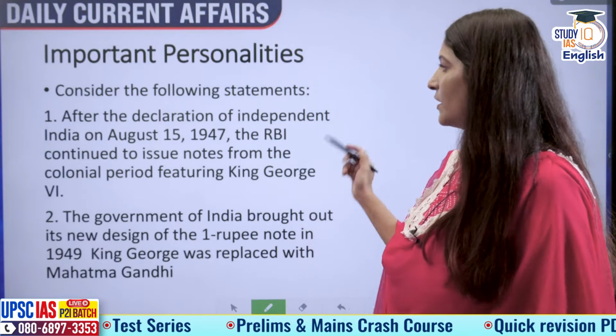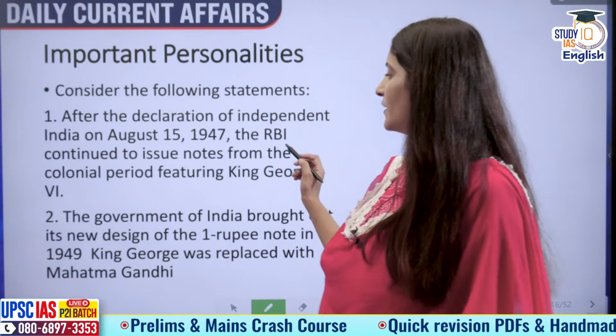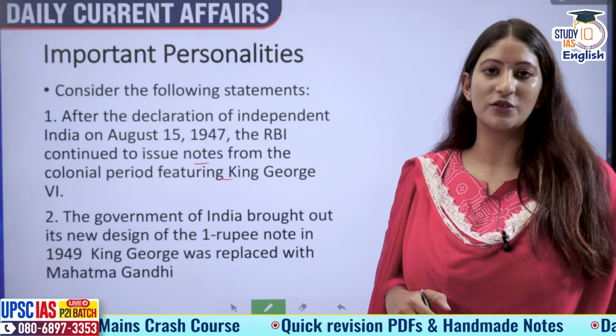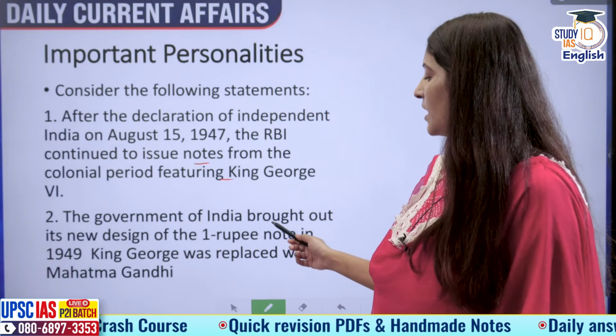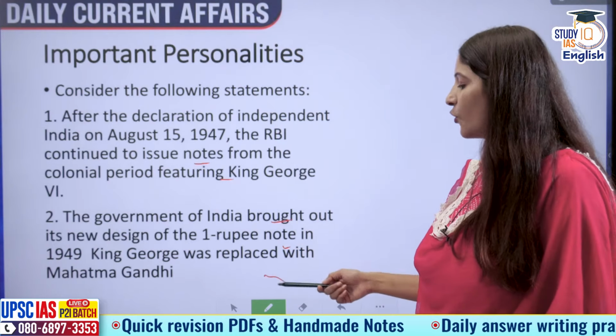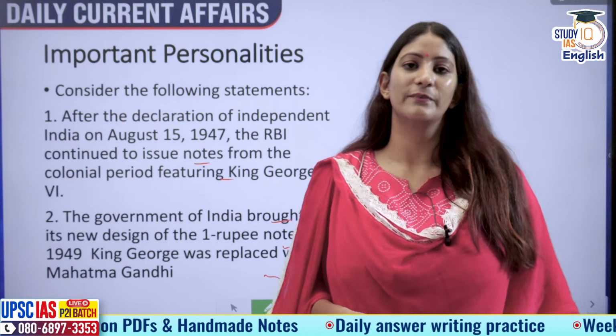Moving on, consider the following statements. After the declaration of independent India on August 15, 1947, the RBI continued to issue notes from the colonial period featuring King George VI. The government of India brought out its new design of the 1 rupee note in 1949. King George was replaced with Mahatma Gandhi. So which of the statements given above is or are correct?